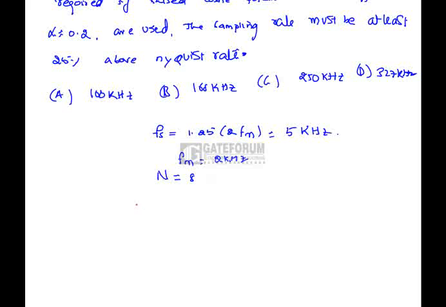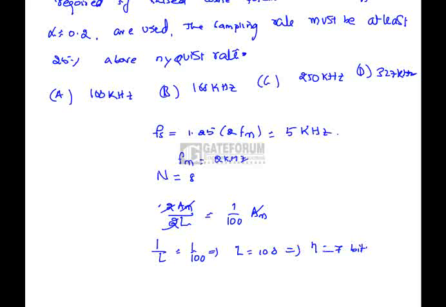So the error cannot be greater than 1% of the peak amplitude. The error is going to be delta by 2, that is 2 Am by L. 2L is nothing but 1 by 100 Am. So 1 by L equals 1 by 100, which gives L is 100, nothing but n equals 7 bits per sample.